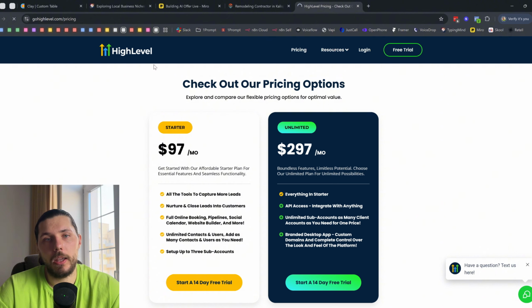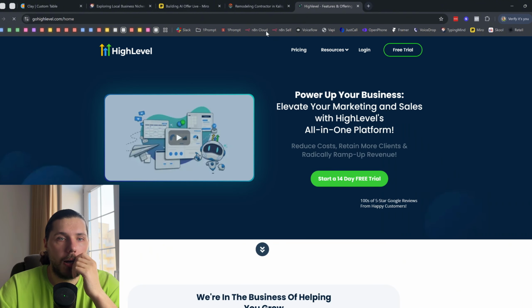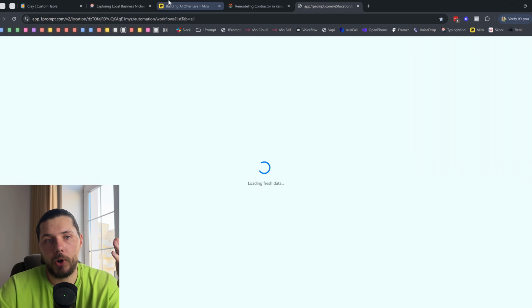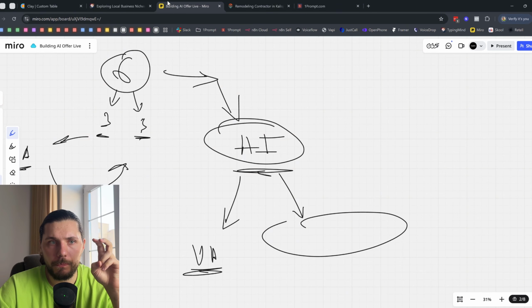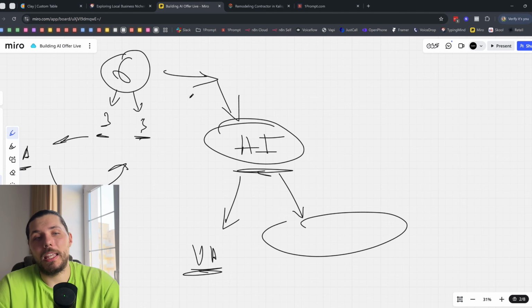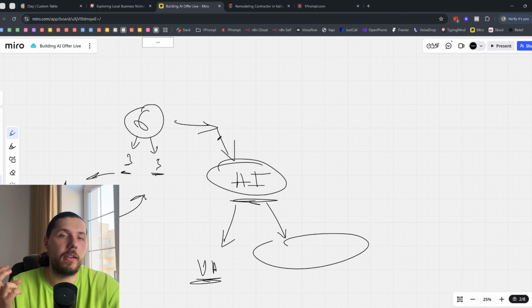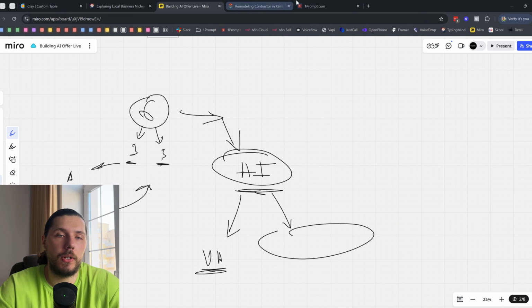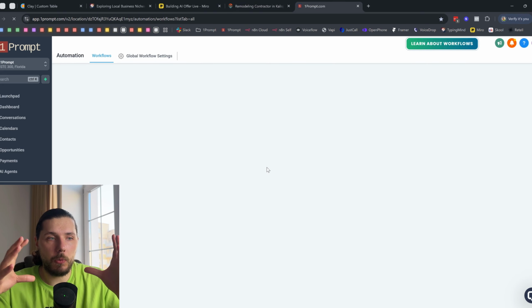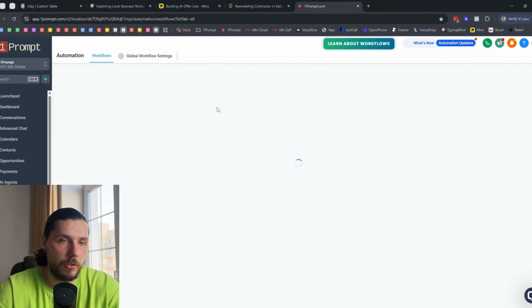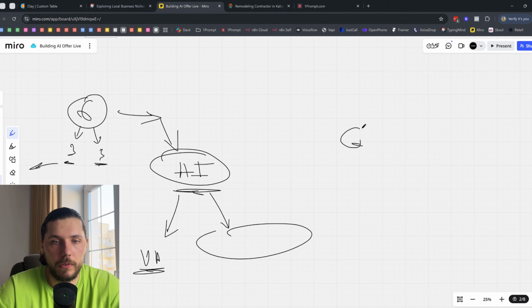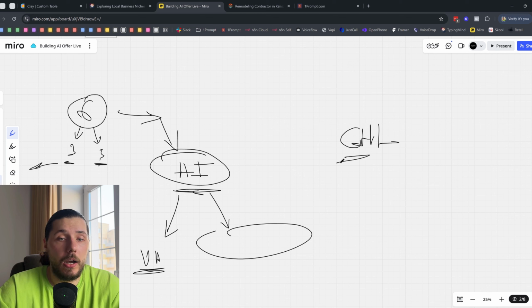But the high level, even though we are not marketing them as CRM, I would bet that maybe they don't even have the CRM, but the CRM as a CRM is not a good selling point. You're just selling a system, right? It doesn't matter how it's located. And everything will be hosted on the high level. So I think this is a good place to have everything built in, right? So you have GHL.